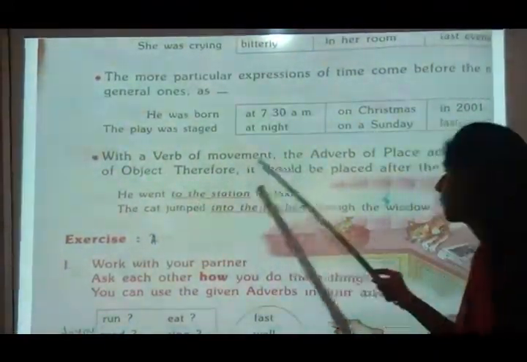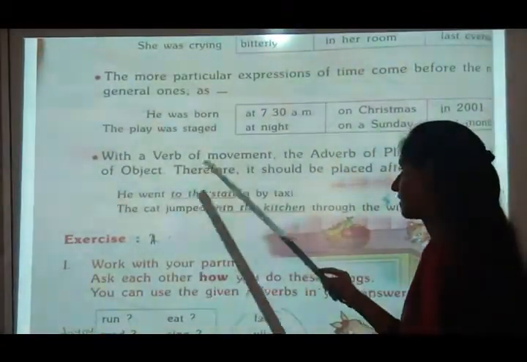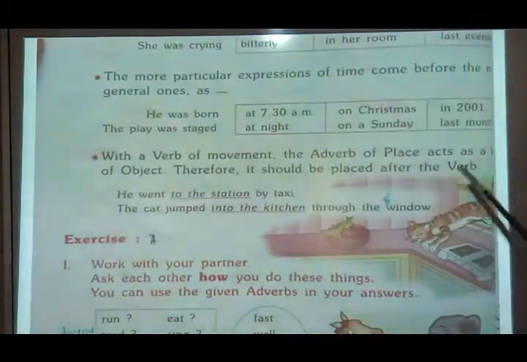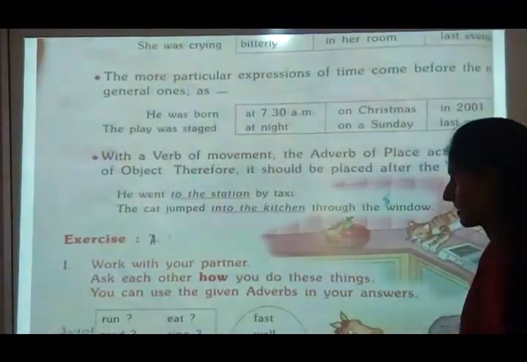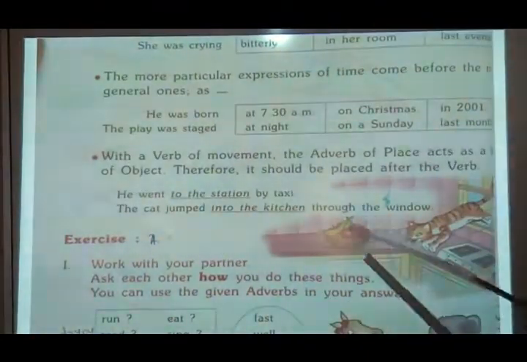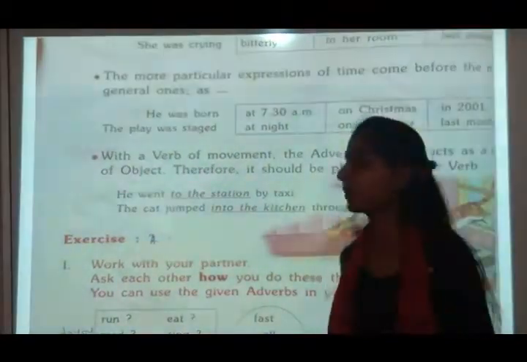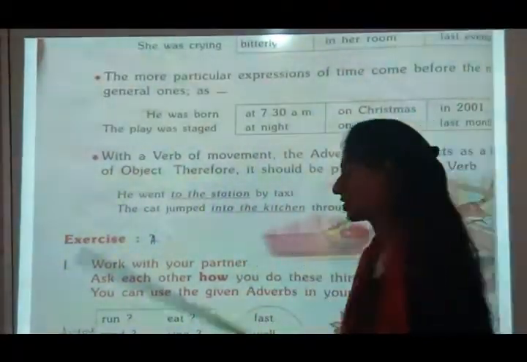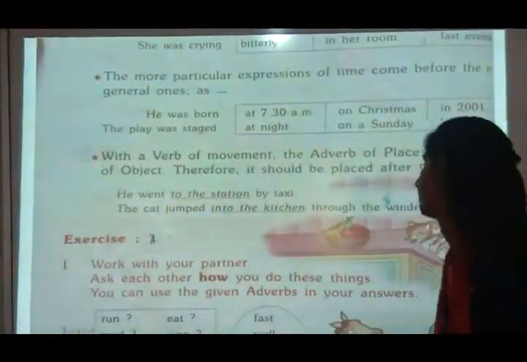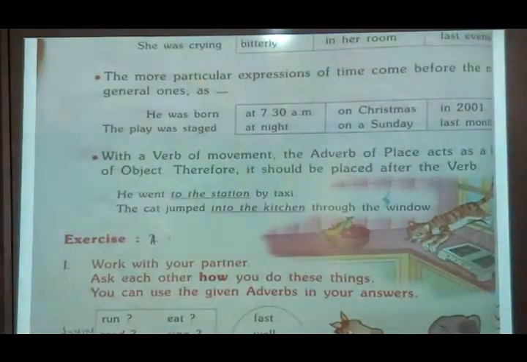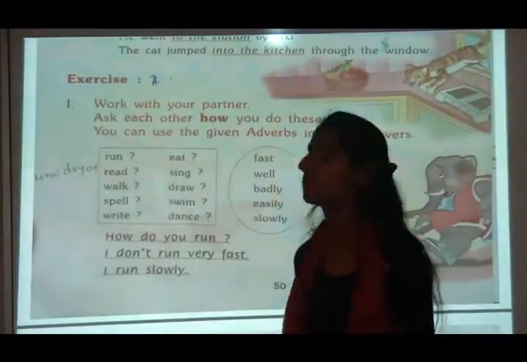Now see, with a verb of movement, the adverb of place acts as an object. Therefore, it should be placed after the verb. He went to the station by taxi. The cat jumped into the kitchen through the window. To the station is a place. In the kitchen, it is telling about the place. So sometimes the adverb of place acts as an object also.